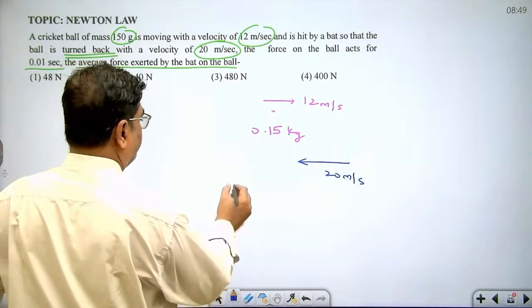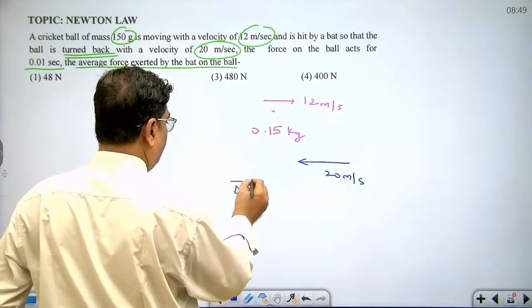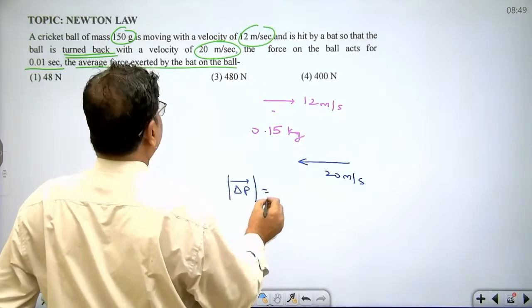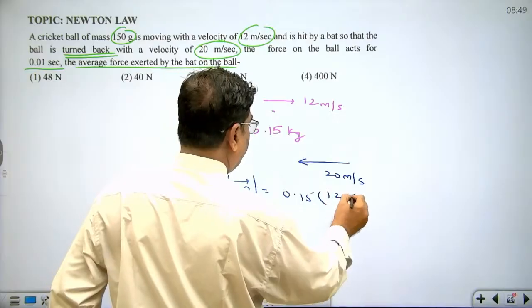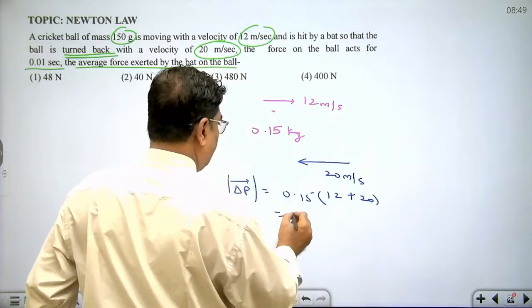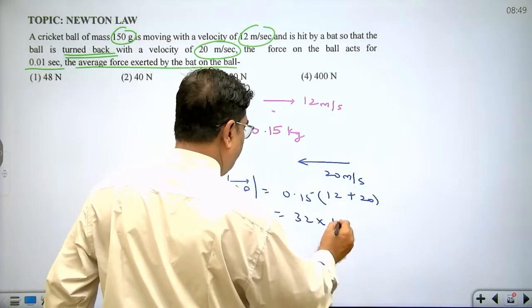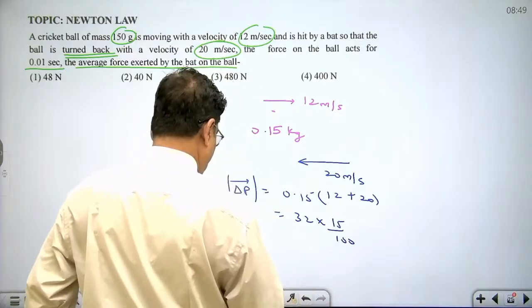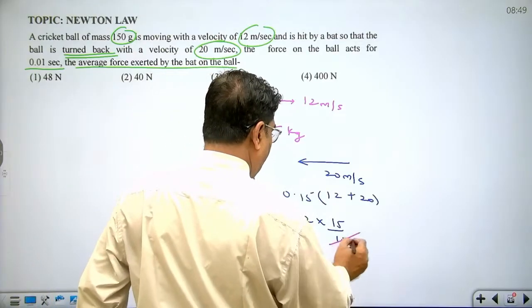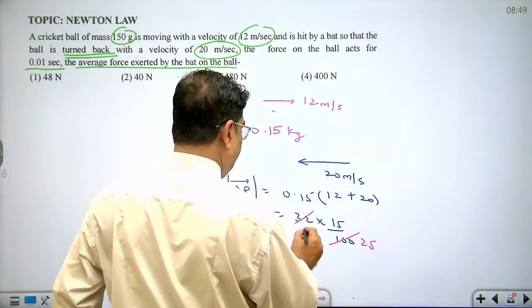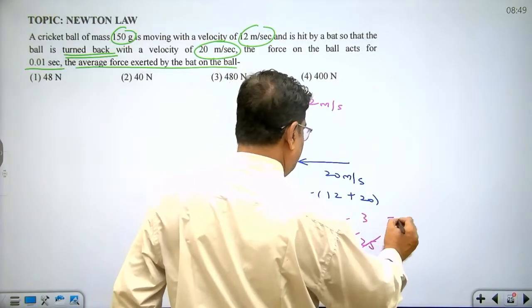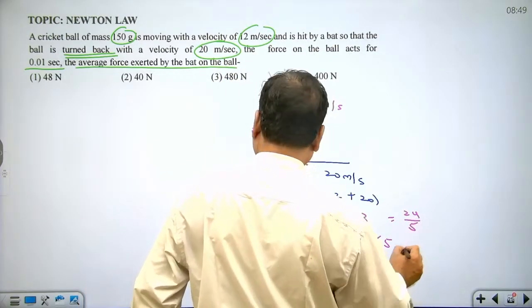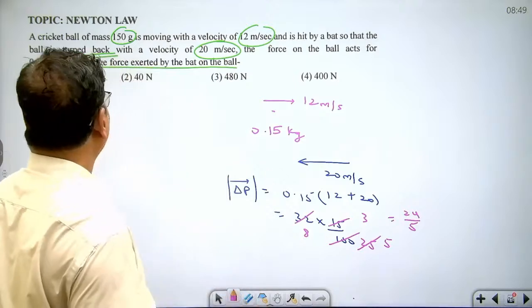So the magnitude of change in momentum equals how much? Mass into 12 plus 20. This is equal to 32 into 15 upon 100. We are cancelling by 4. This is 25, this is 8. Again cancel by 5, 3 and 5. This is 24 upon 5. This is the change in momentum.